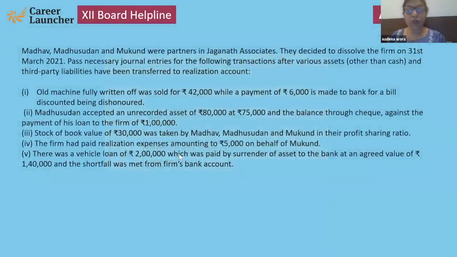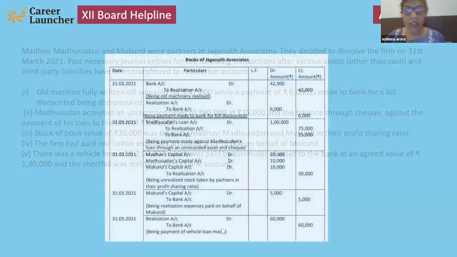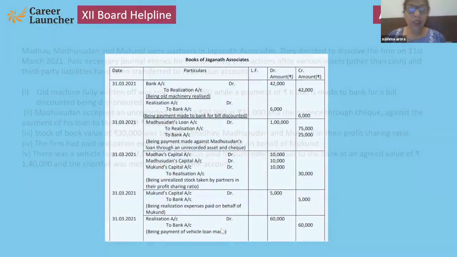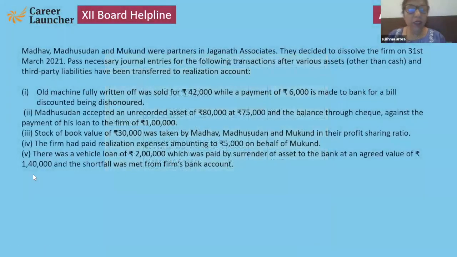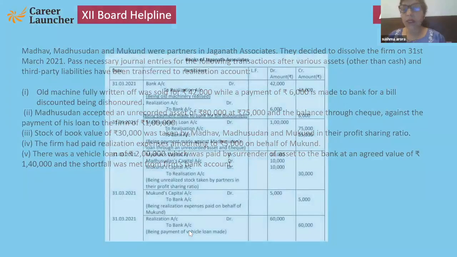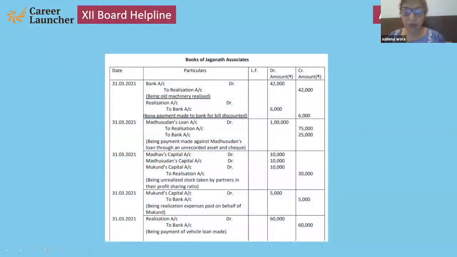Vehicle loan of 2 lakh, which was paid by asset at an agreed value of 1 lakh 40,000, and shortfall was met from firm's bank account. Realization account debit to bank. See here, 2 lakh minus 1 lakh 40,000, so the shortfall is paid through bank. Realization account debit to bank account. Note down, children.